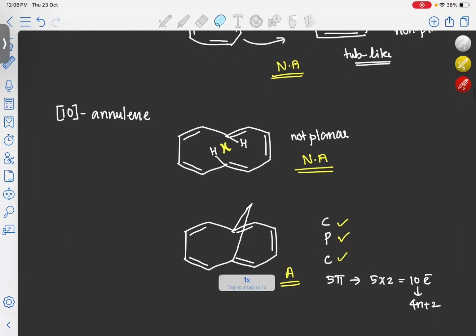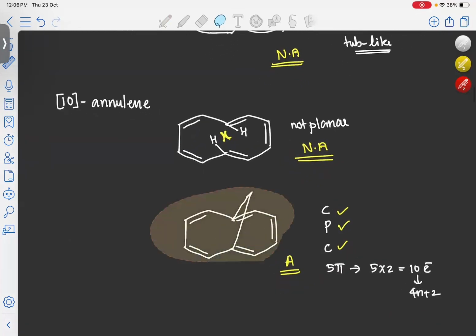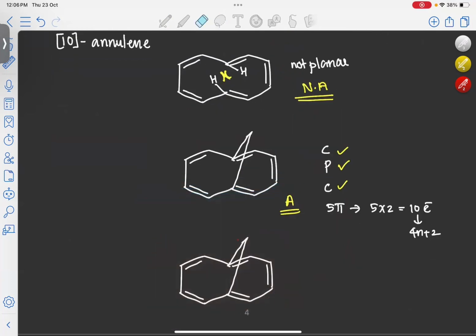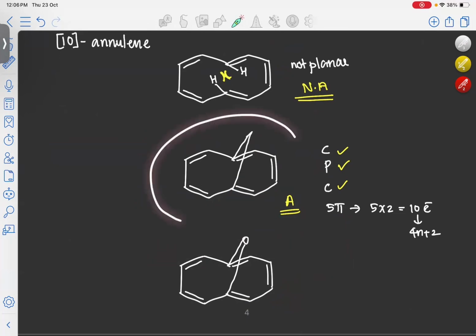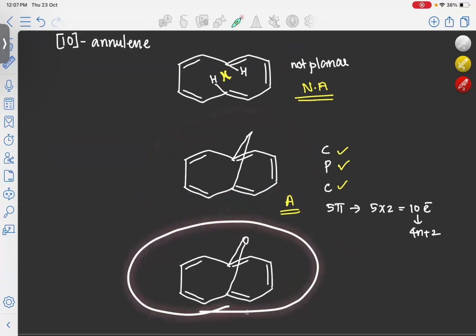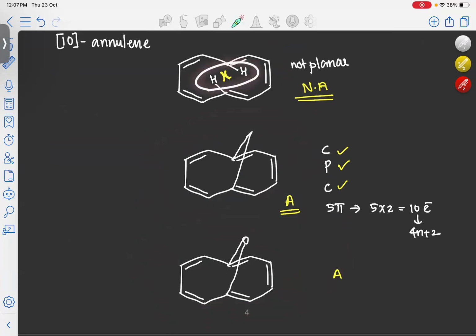This is the same even if we substitute an oxygen atom instead of a carbon atom. Suppose we are removing these two hydrogens by means of an oxygen and form a compound like this. In this case also, the same thing happens. This molecule will also become planar and this molecule is also aromatic. If two hydrogens are present inside the ring, then it will become non-planar.